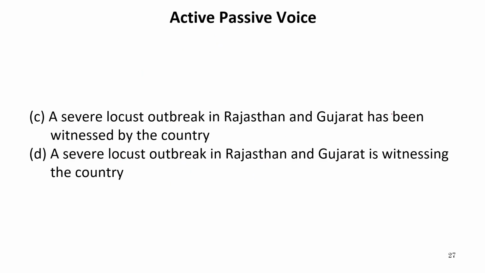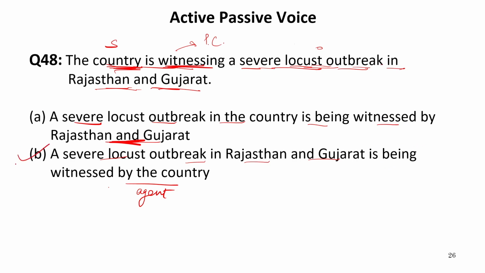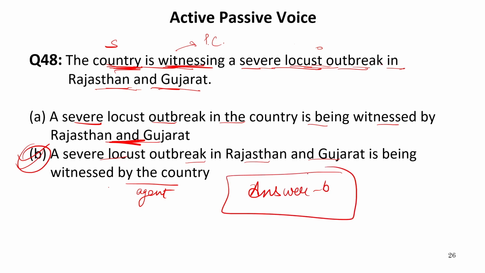In this "has been" is written because we need "being", and the B form is witnessing. No, we need the third form of the main verb. Therefore, option B is absolutely correct. So our answer is B. This is very, very simple again. Now let us move to the next one.